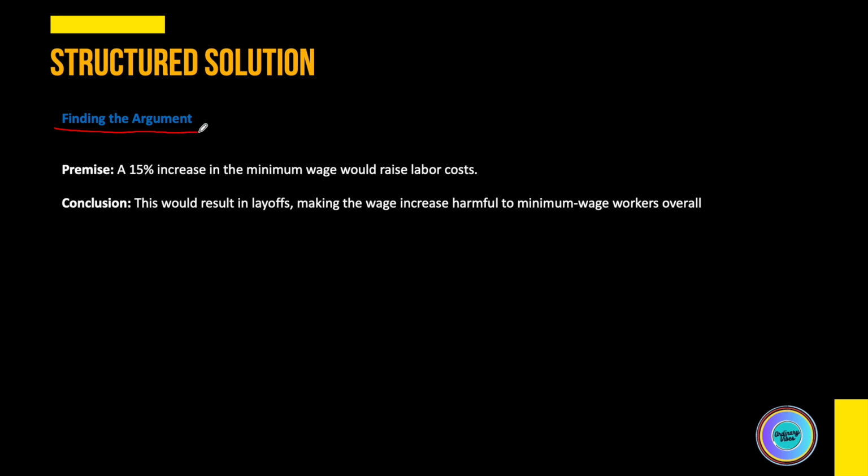Firstly, let's try to find the argument of the paragraph. So it is given that a 15% increase in minimum wage would raise labor cost. And the conclusion is this would result in layoffs, making the wage increase harm minimum wage workers overall. Now let's go to the question. So we have to find a fact which most weakens the argument.